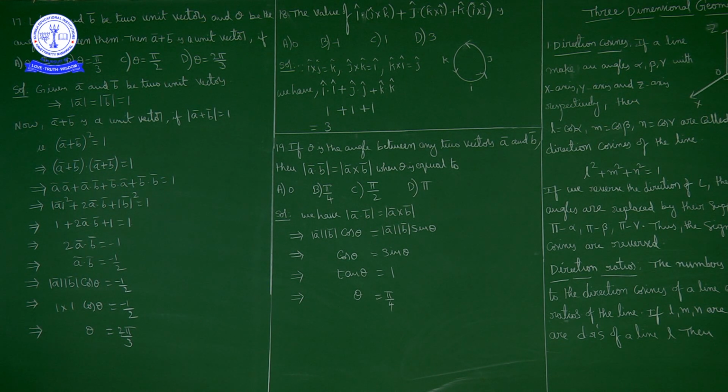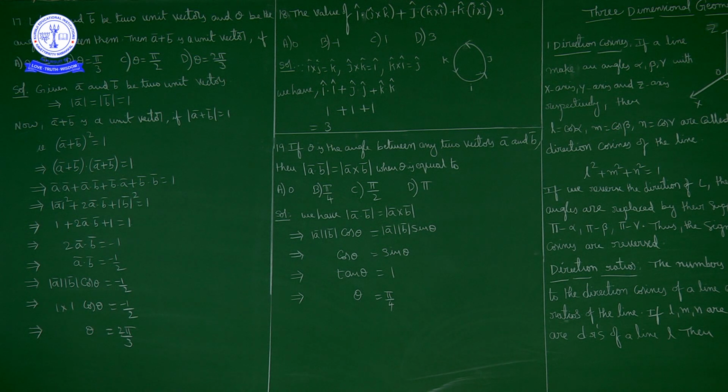Okay. Now magnitude of a square, what can we write? a bar dot a bar. Now magnitude of a bar plus b bar whole square is nothing but a bar plus b bar dot product with a bar plus b bar. So this is equal to 1. Now this dot product expands as a bar dot a bar plus a bar dot b bar plus b bar dot a bar plus b bar dot b bar is equal to 1.